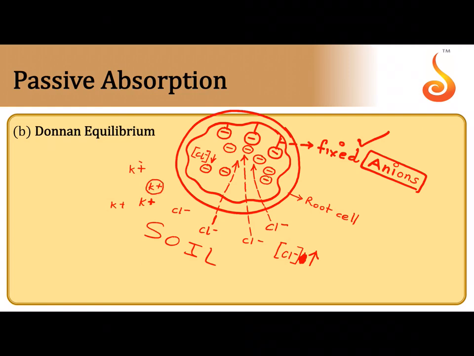These positive ions, because they are being dragged inside by the electrostatic forces of attraction due to the electrical gradient. The positive ions will also follow the negative ions. Okay, so this is attraction. This attraction of the K+ ion is happening because of a gradient called the electrical gradient.